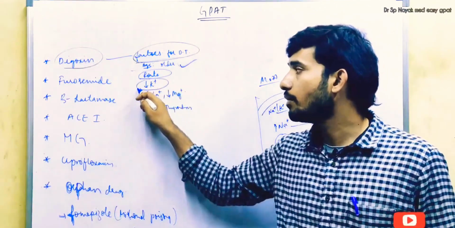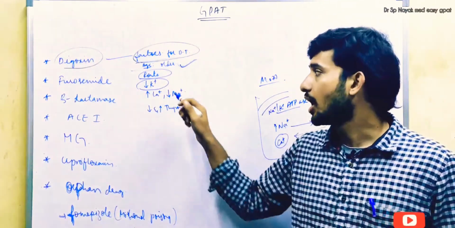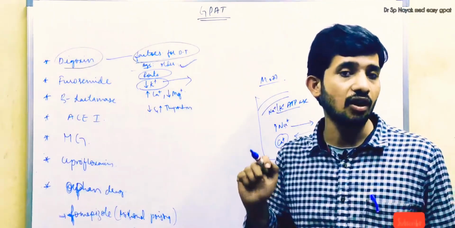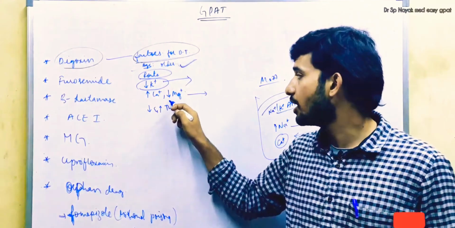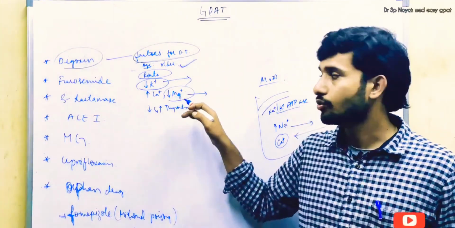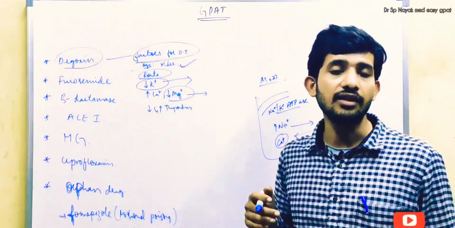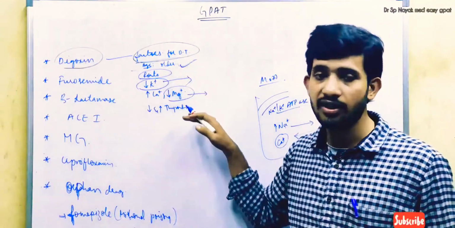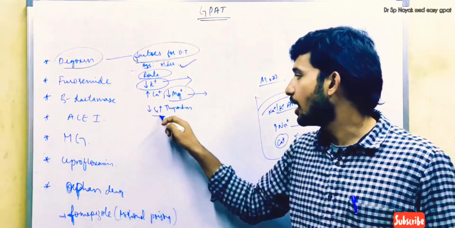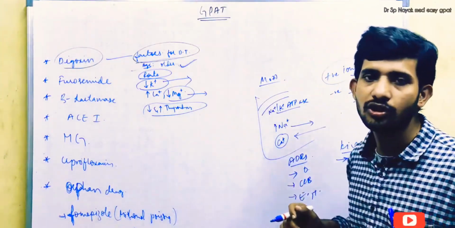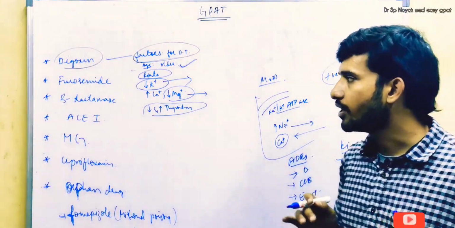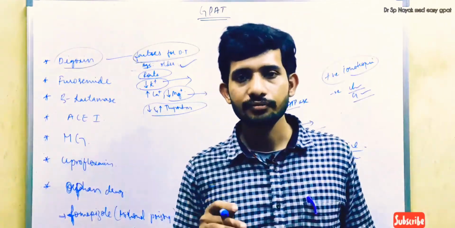Hypokalemic patients will have a high risk of digoxin toxicity, and patients with hypercalcemia and hypomagnesemia, these conditions will increase digoxin toxicity. So these are the factors that cause digoxin toxicity. And thyroid disorders, hyper or hypothyroidism, will also affect digoxin toxicity. So these are some of the very important points about digoxin. And now